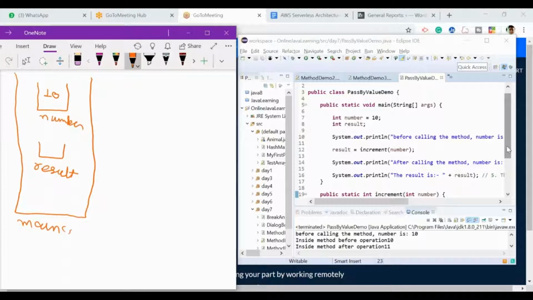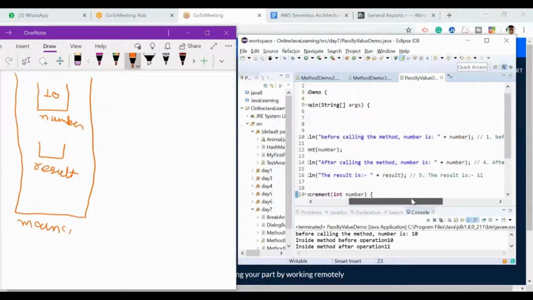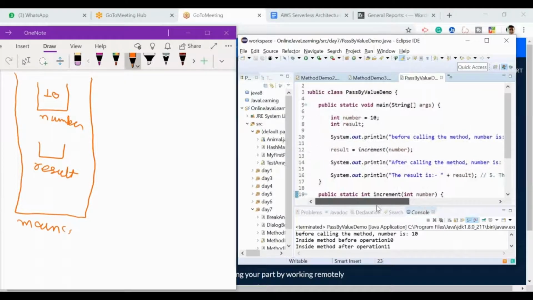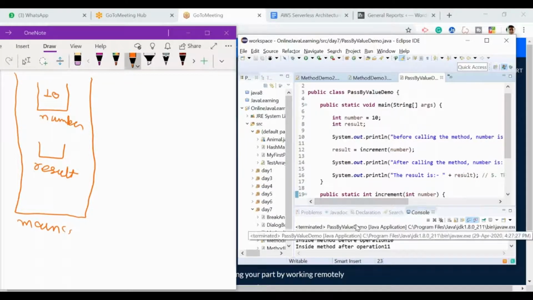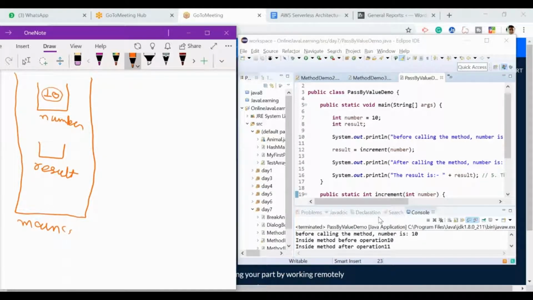So far so good? Any problem? No. Inside the big main method, we have two variables, number and result, so that we have plotted over here. Now we have come to line number 10 and it has printed this. There is no problem in that, right? Line number 10 is just a printing of number, whatever number we have given here, that was printed over there. Now comes line number 12. So what will line number 12 create? Another method for us.